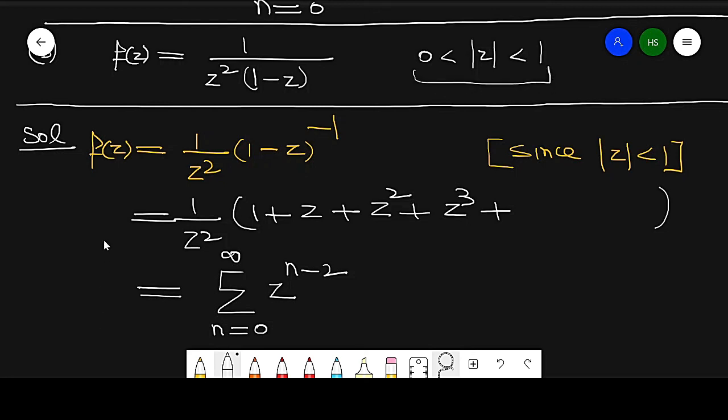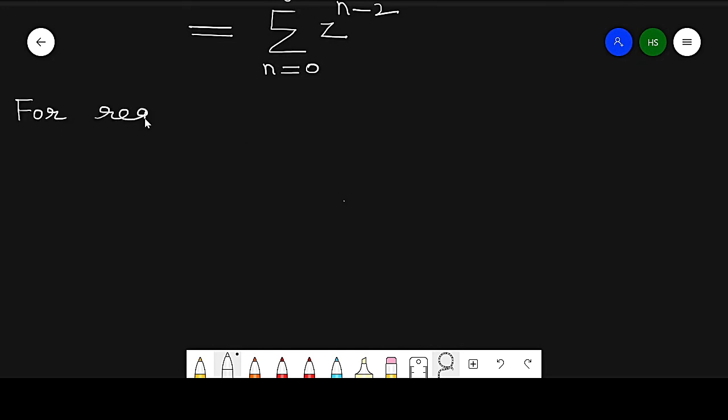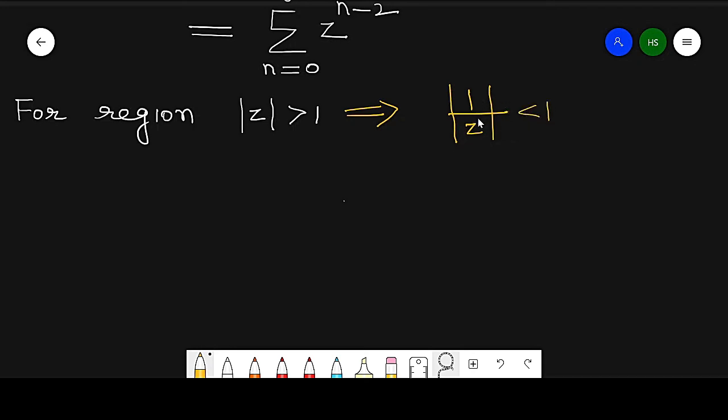Now in the second case, the region is changed. Remember, the region is modulus of z greater than 1. In this case it implies modulus of 1 by z is less than 1, so we apply the binomial on this variable.